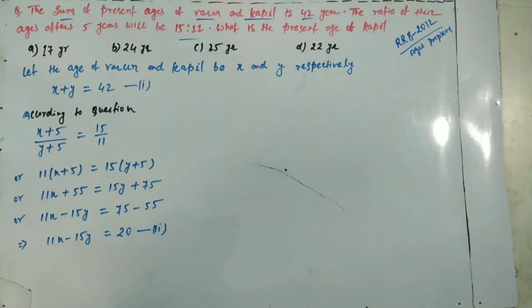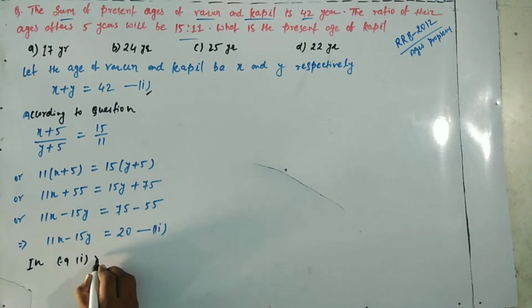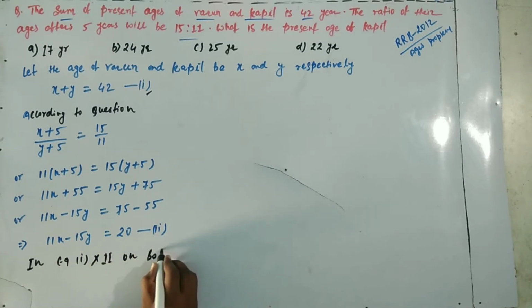Now, for balancing these two equations, in equation 1 we multiply by 11 on both sides.